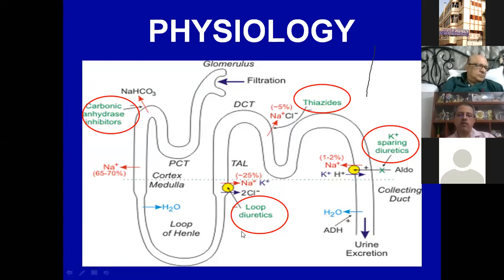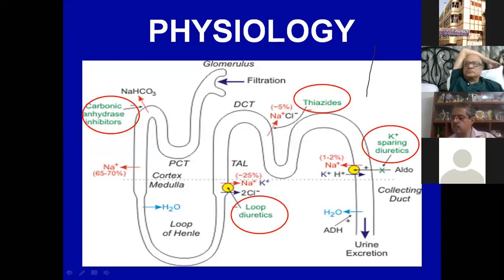We have to remember the common channels which are involved. The sodium potassium 2 chloride channel in the loop of Henle, where the furosemide acts, the sodium chloride channel where the thiazide acts, the sodium channel where the spironolactone or the amiloride acts, and then here we have the carbonic anhydrase inhibitors.